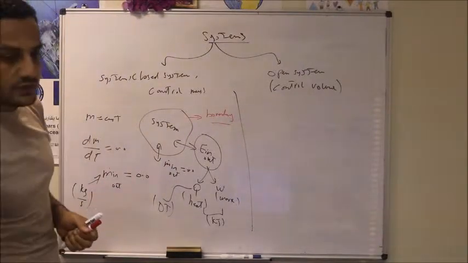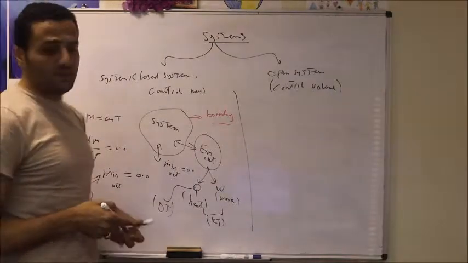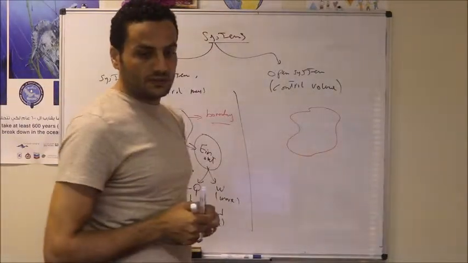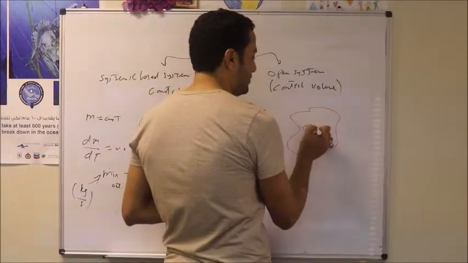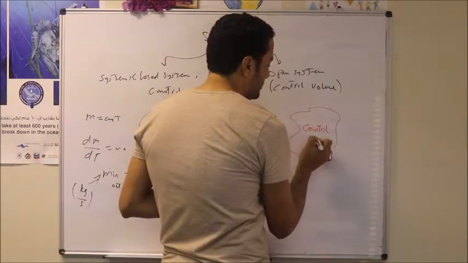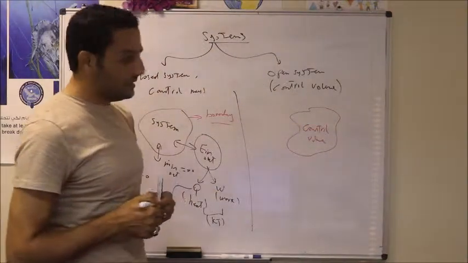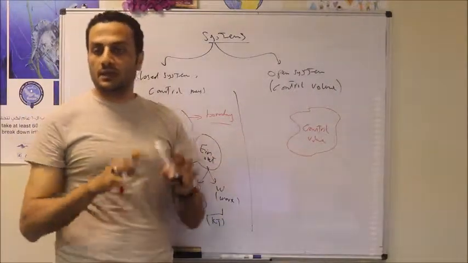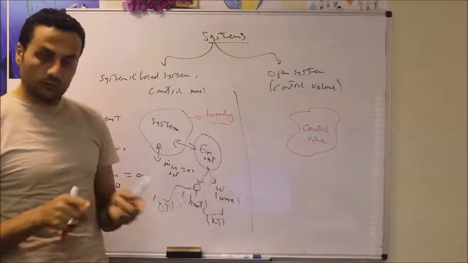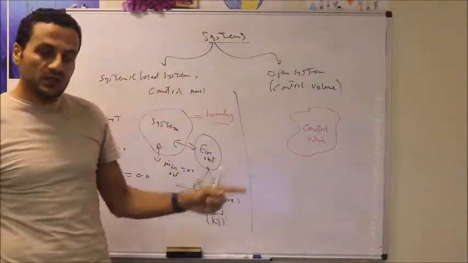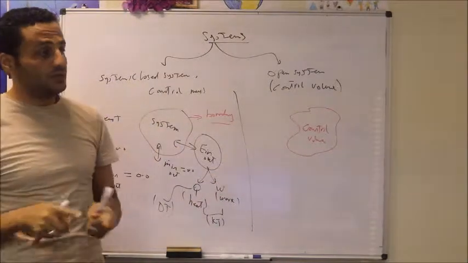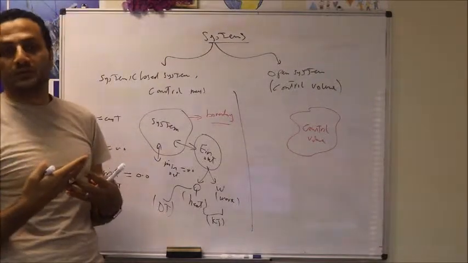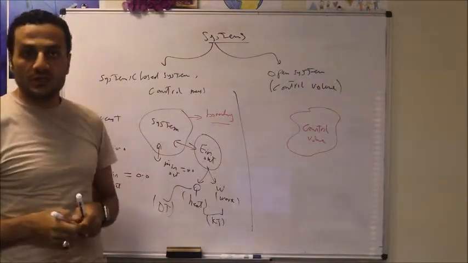We have the other kind of system, which is the open system. An open system is an arbitrary region selected in space to do a certain study. So it is also called a control volume. A control volume or open system is just an arbitrary, imaginary region we can select in space to do a certain study, like the air inside this room. If I want to study the air inside this room, I will imagine I have an imaginary boundary around this room, and then I will look at what is crossing those boundaries in terms of mass transfer and also energy transfer.